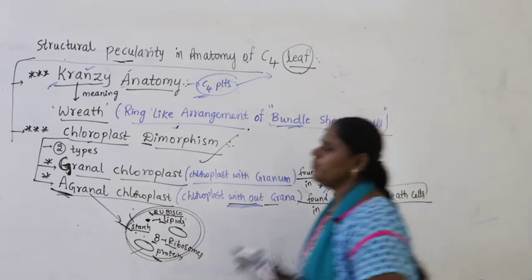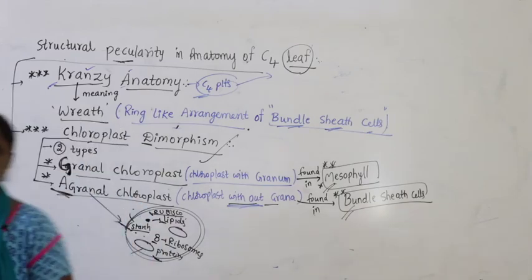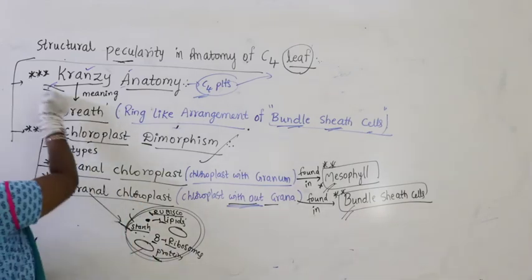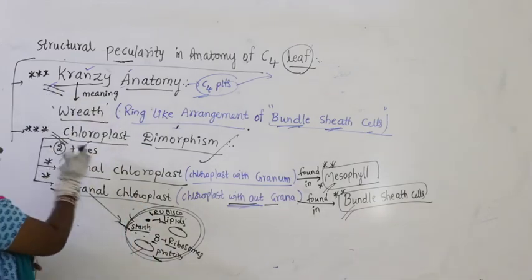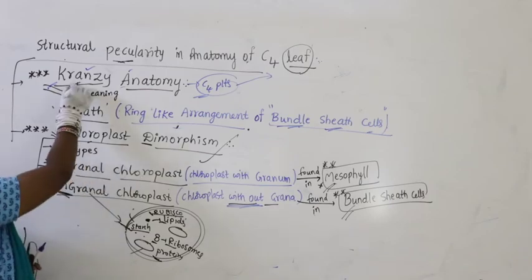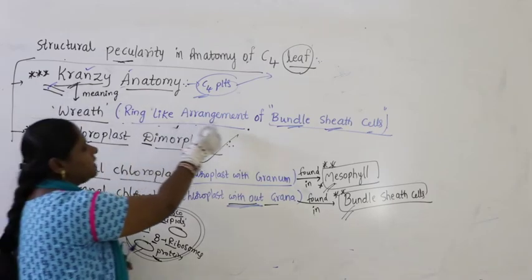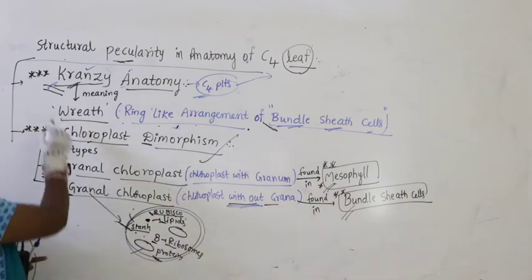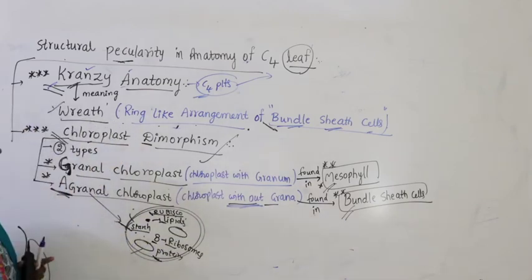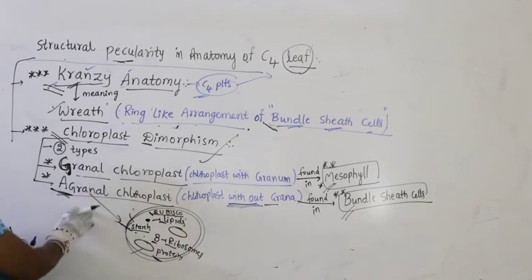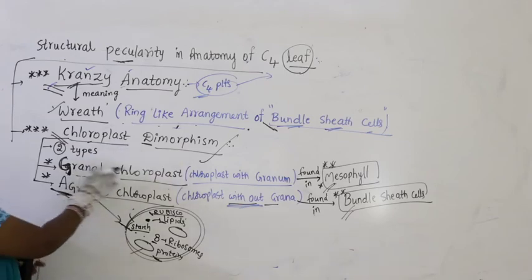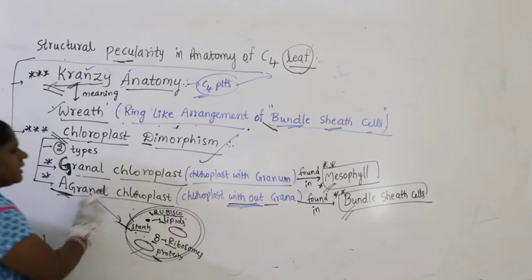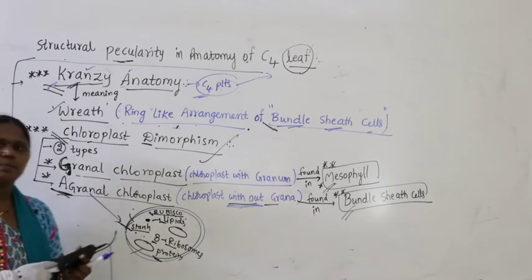So what are the two important structural peculiarities here? One is called Kranz anatomy, the other is called chloroplast dimorphism. What is Kranz anatomy? A ring-like arrangement of bundle sheath cells. We will draw the bundle sheath cells. Kranz means ring-like. Chloroplast dimorphism means two types of chloroplast: granular chloroplast found in mesophyll, agranular chloroplast found in bundle sheath cells.